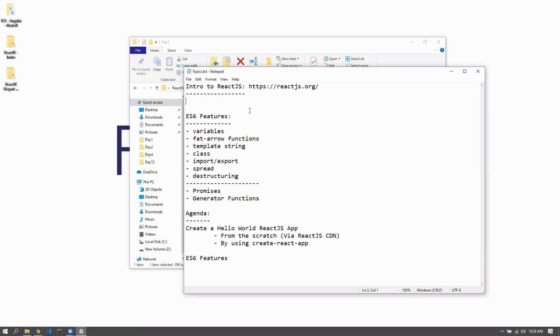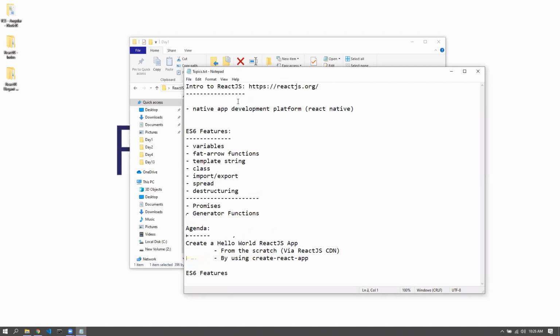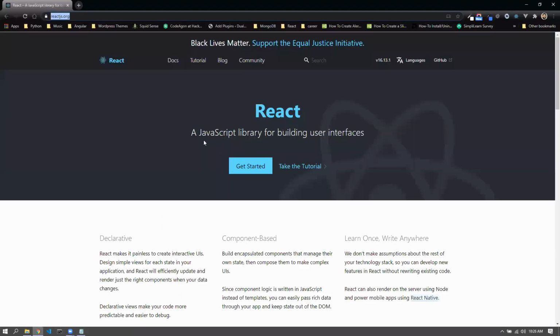I would like to list everything down. So Ketan says native app development, but that is React Native. And we are going for React Web, but once you learn React.js development on the web, it is really simple for you. The learning curve becomes really easy and really short as far as anything else is concerned.